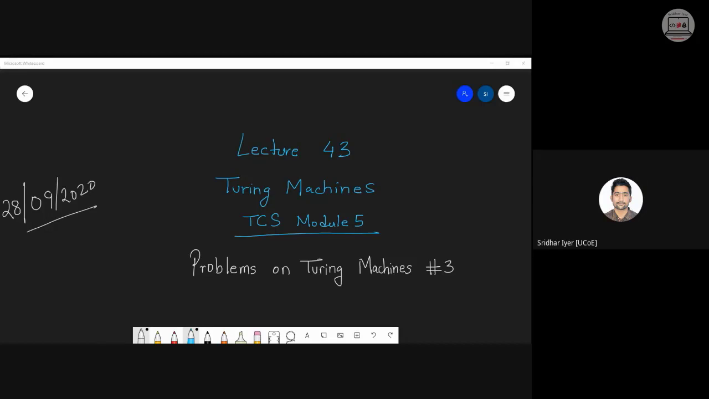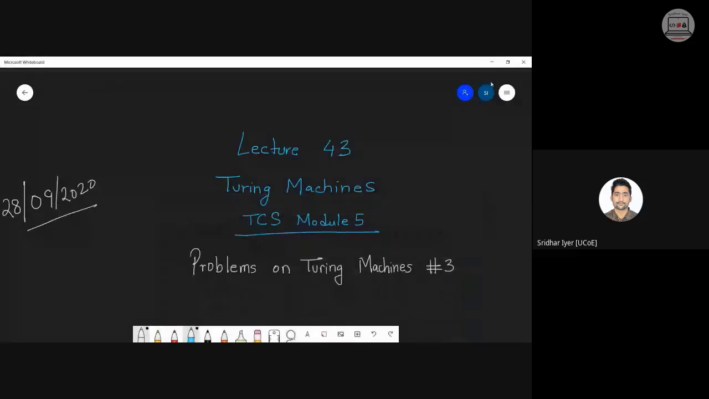Good morning, students. So let's resume solving problems on Turing machines. We had seen these problems in the last two lectures. We have solved approximately 9 to 10 problems on Turing machines. And as you have experienced, we are slightly improving the complexity of the problems as the difficulty level is slightly increasing.